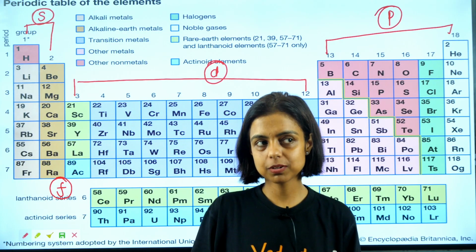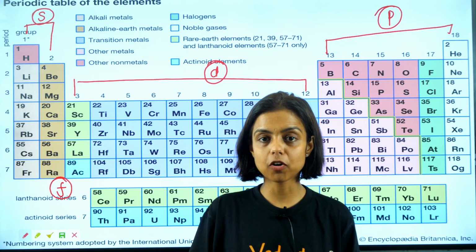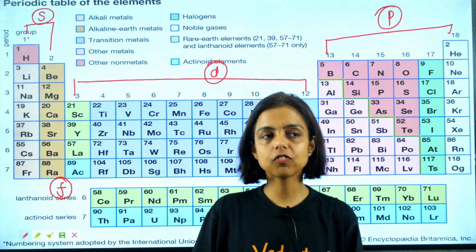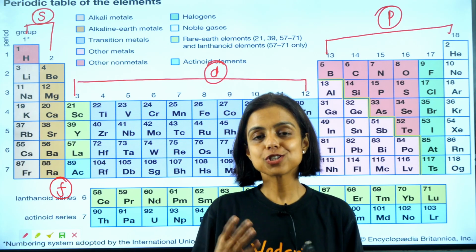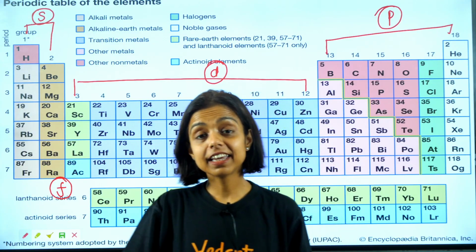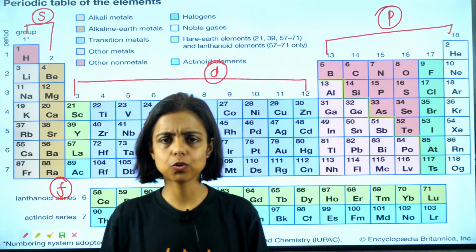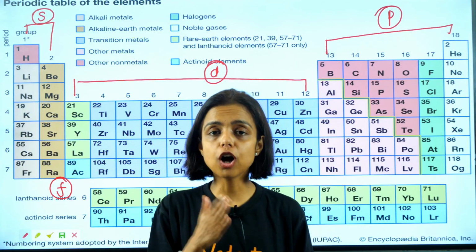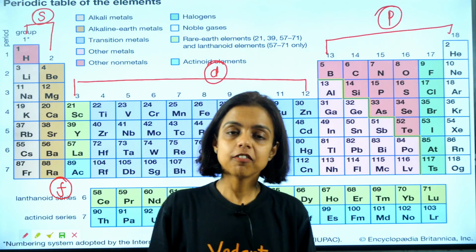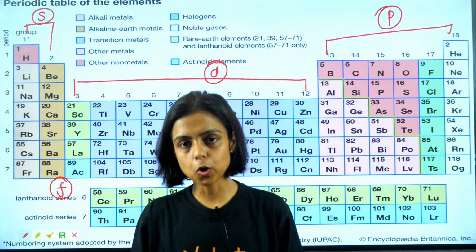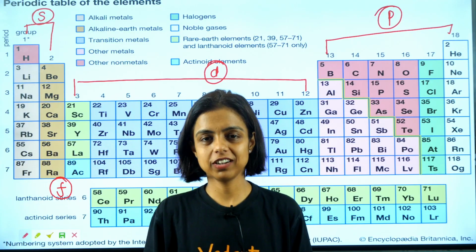They got hurt because the physicist gave the modern periodic table, the table that they were looking for quite so long. So what they did, they gave another periodic table, the similar one, exactly the replica, you can say, and they named it the long form of periodic table, and they said we arranged this periodic table according to the electronic configuration.